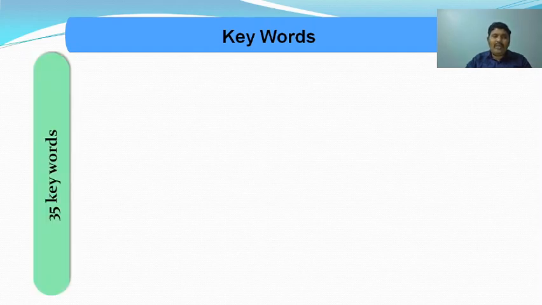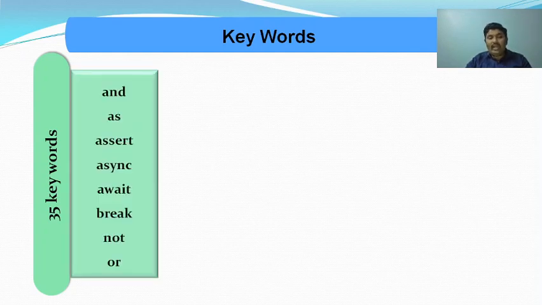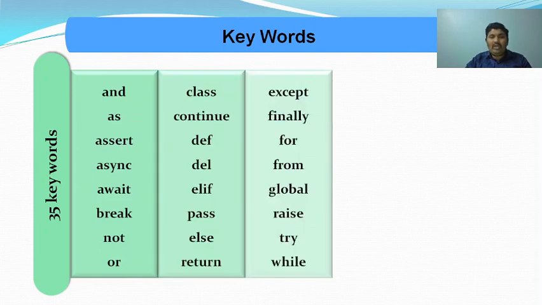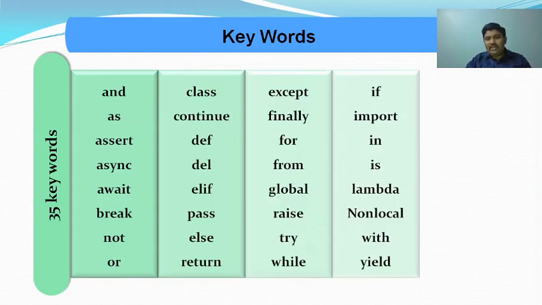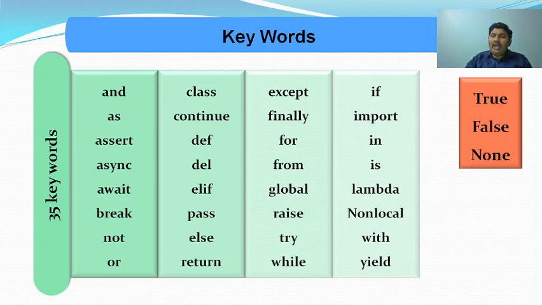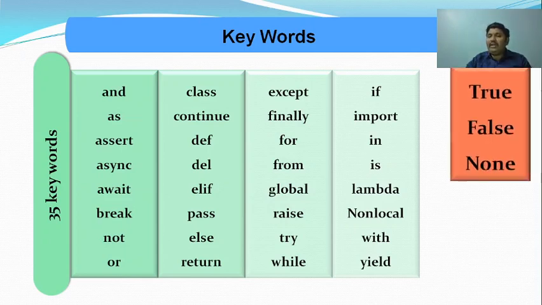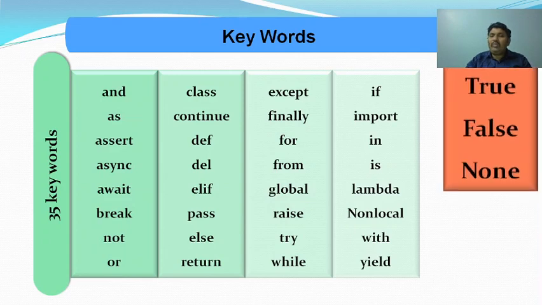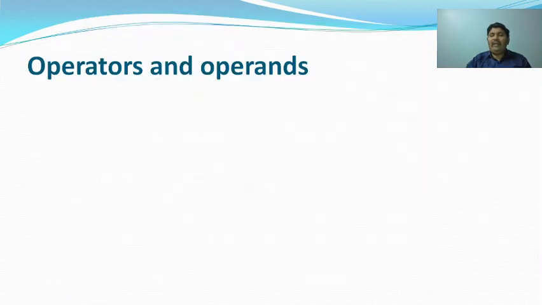So the next topic is keywords. Basically, in the Python programming language there are 35 keywords. So keywords are like this. These are all the keywords which are used in Python programming language. And we also have some special keywords like True and False, which start with a capital letter. These are also part of the Python programming language.